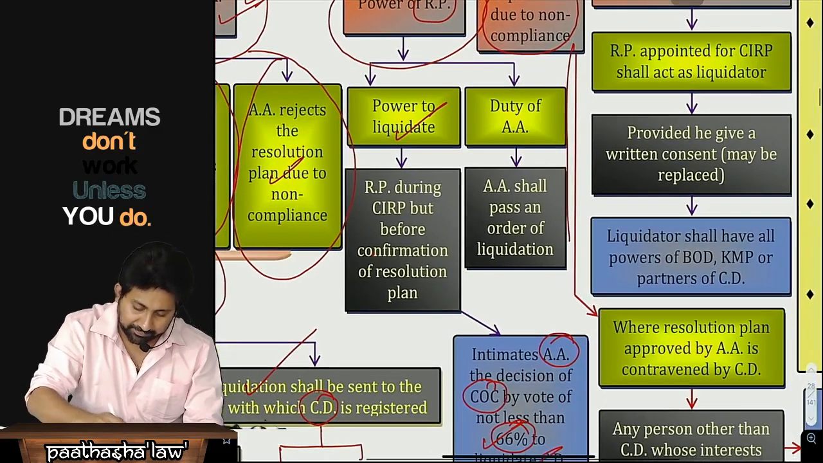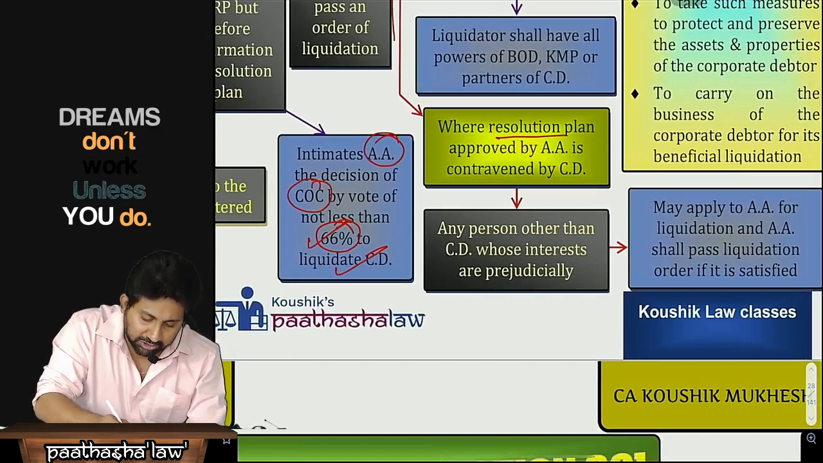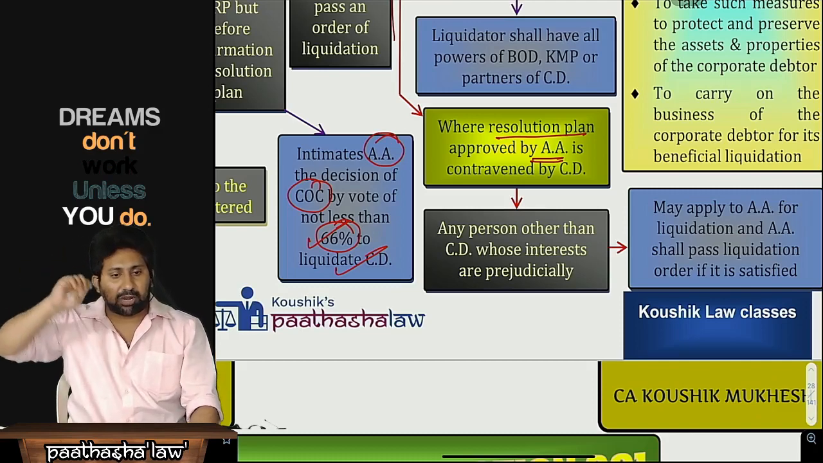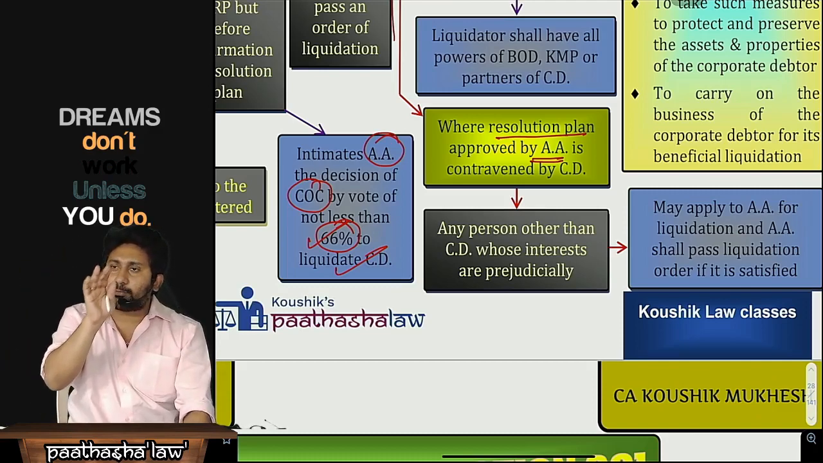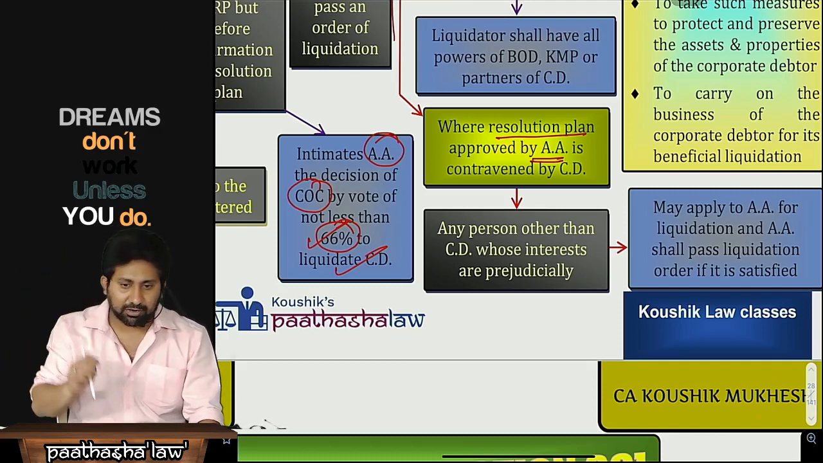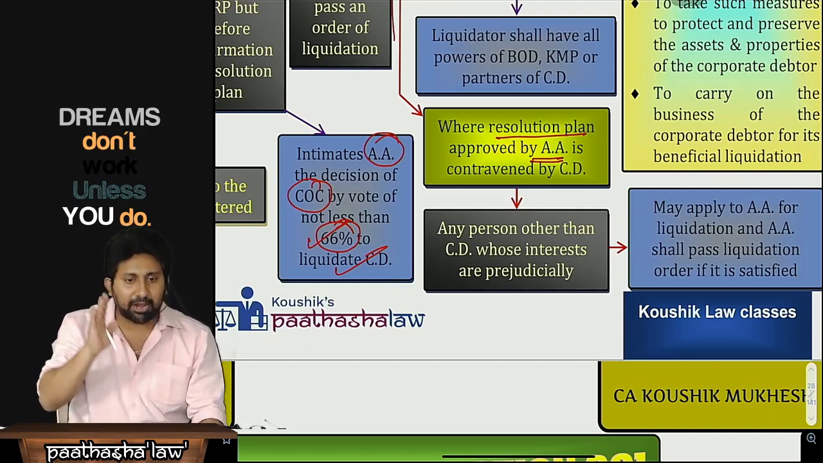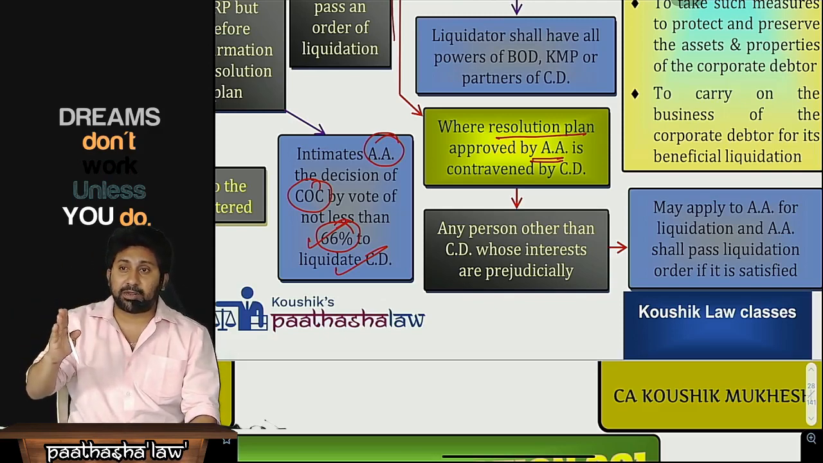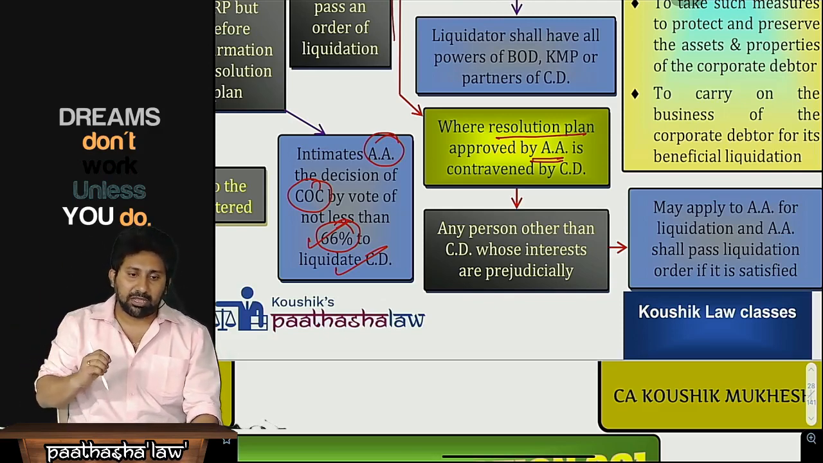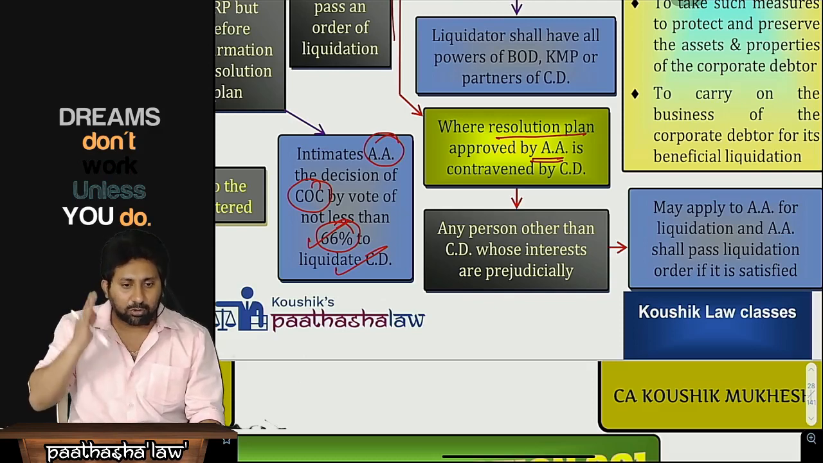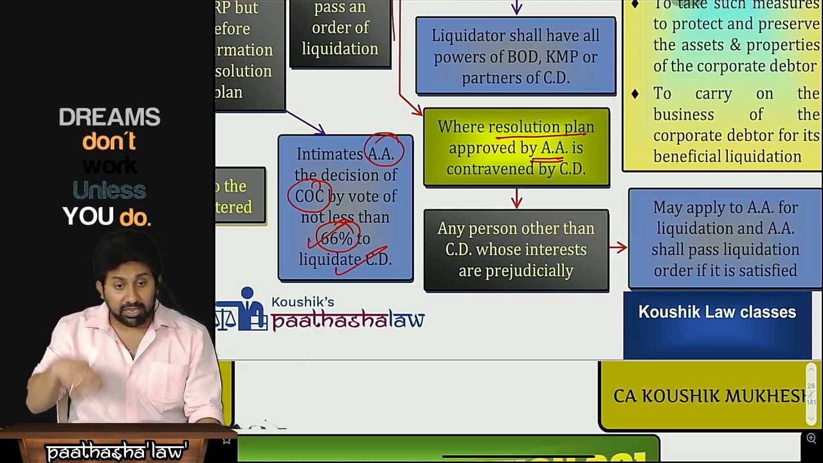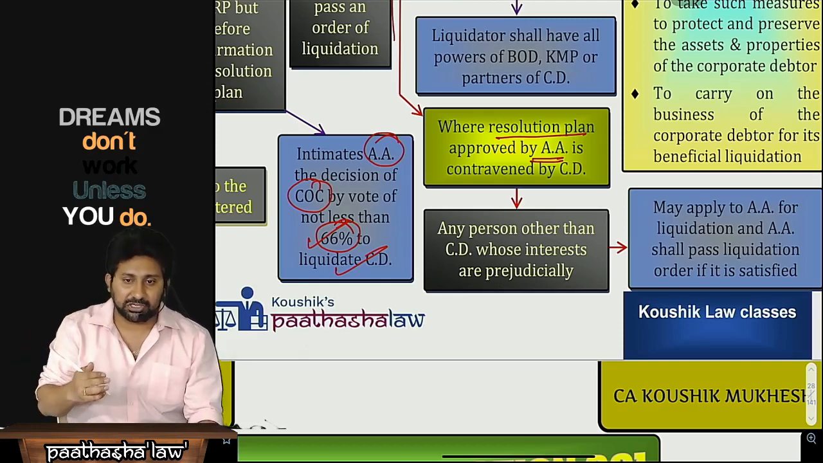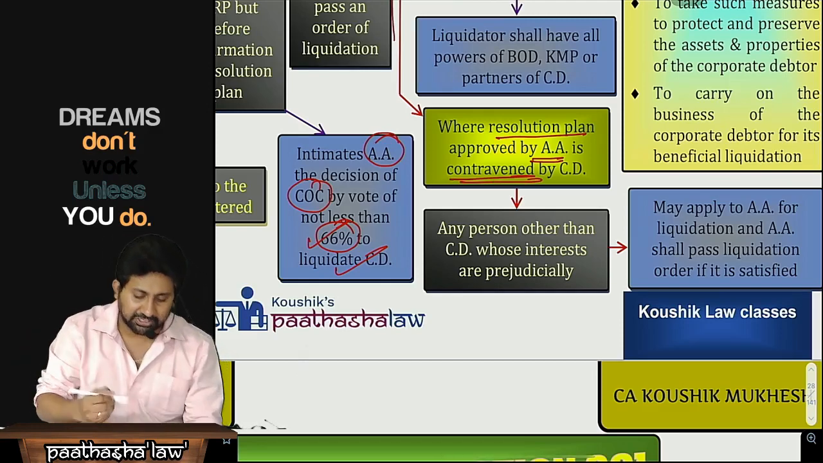This is the arrow mark: where the resolution plan is approved by AA. First, the resolution plan is prepared by the resolution applicant. I repeat, the resolution plan prepared by the resolution applicant will go for COC approval. COC approved. Thereafter it goes to AA. AA also approved. That approved resolution plan has now to be put into implementation, but they contravene during the implementation stage.